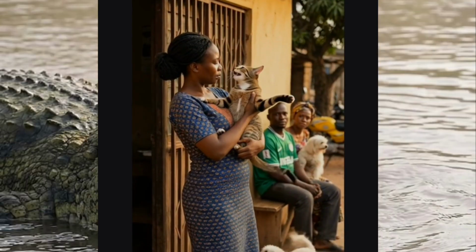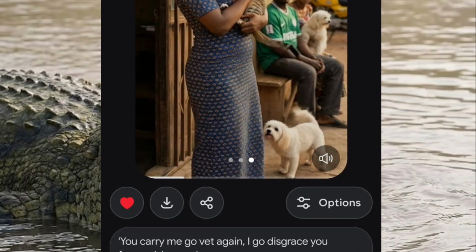Right, I think this one's a lot better. Okay, this one looks a lot better, but it would have been a lot better if the cat was actually facing the camera. But I want to believe that you get the concept, you get the idea. With this, you can actually download it. Come to the download icon right there, and then you can download. So let's see if we can create another.